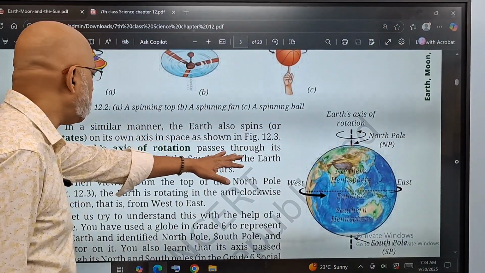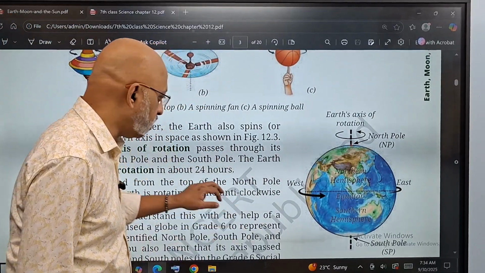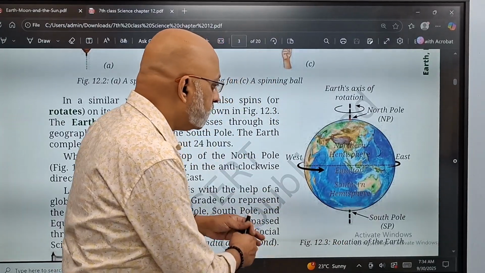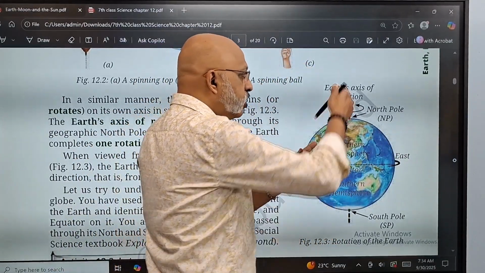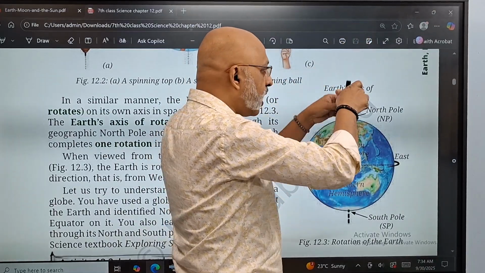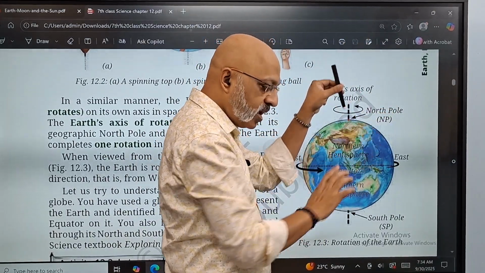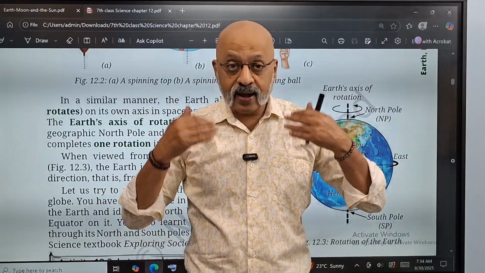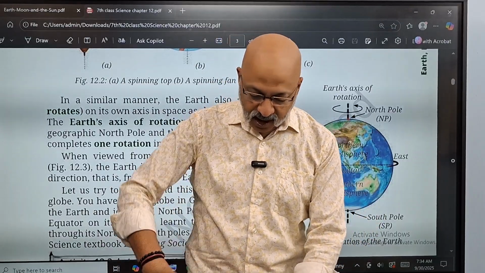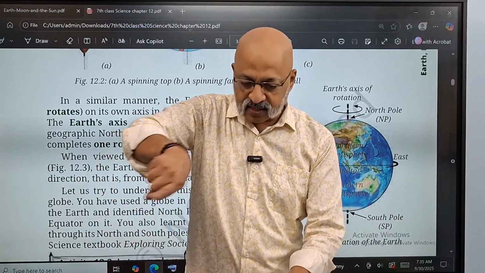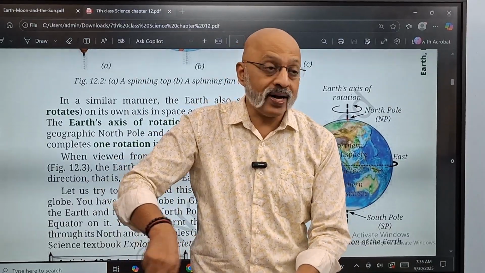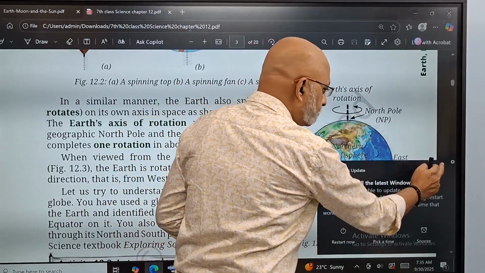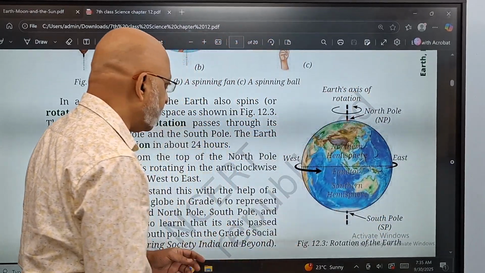The earth's axis of rotation passes through the geographical North Pole. Now we have studied this in geography. Let me explain this to you. Now this is the North Pole. This is the South Pole, right? Now the earth is moving like this, so when you see it from the top, just imagine that your eyes are right here on top. Let me just imagine that I am standing at the North Pole. When I am standing here and the earth is there, the earth will move in this direction, which is the anti-clockwise direction. It is moving in this kind of a direction, right?